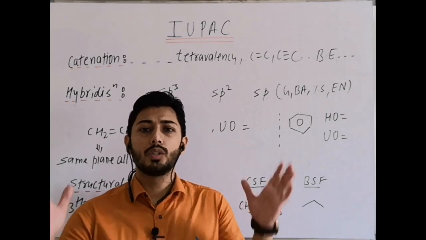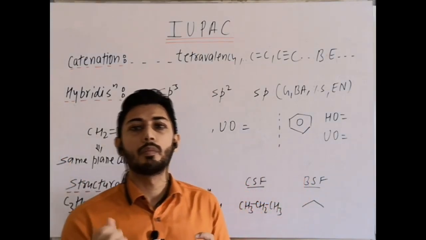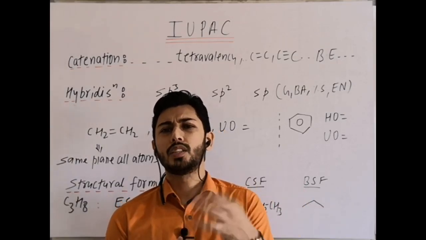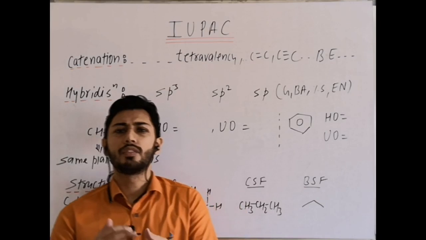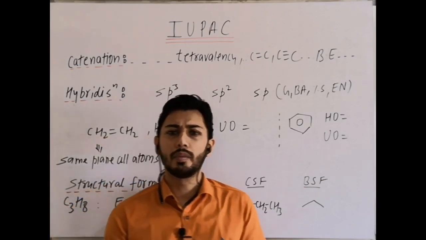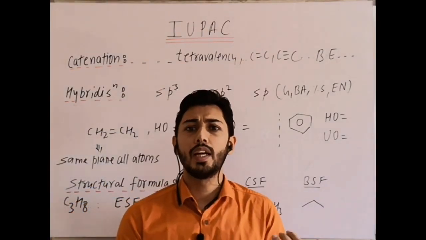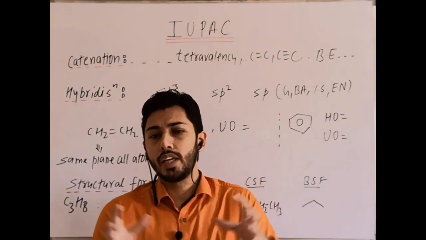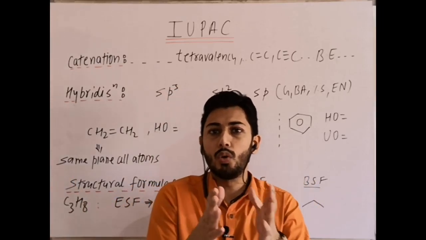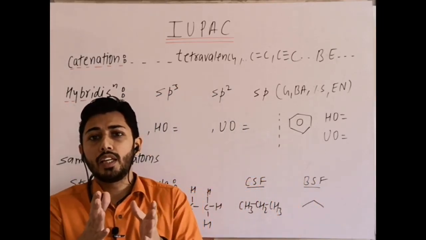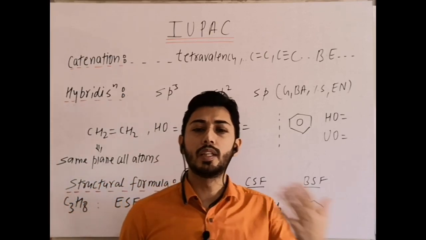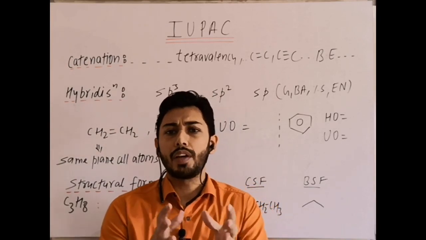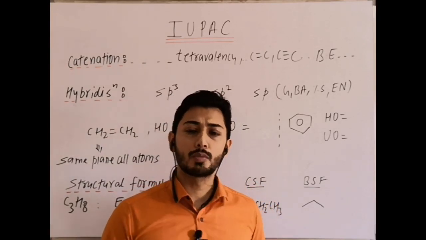Now the reason for the large number of organic compounds is a special property of carbon, that is catenation or self-linkage property. It is basically due to the fact that carbon is tetravalent, it forms bonds with almost all elements, and with itself easily. Then, due to its small size, it forms very good overlapping, and it forms multiple bonds, C double bond C, C triple bond C, C triple bond N, C double bond O. So these are the favorable factors for the self linkage property of carbon.